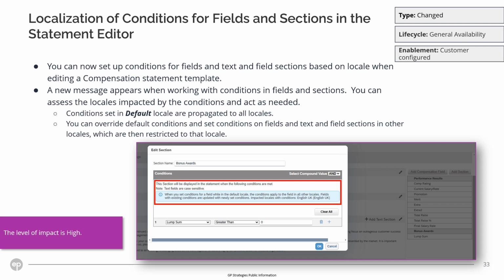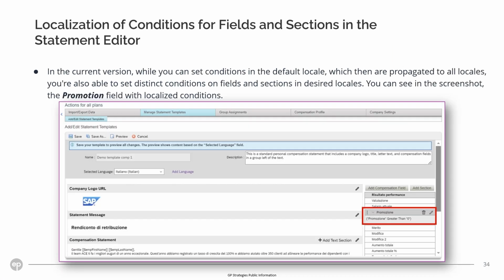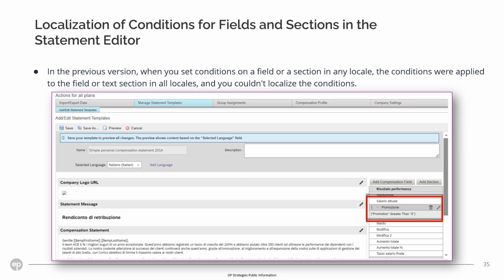You can now set conditions on fields and sections in the desired locales independent of other locales. In the current version, in addition to setting conditions in the default locale and propagating to all locales, you're also able to set distinct conditions on fields and sections in desired locales. In the screenshot, you see the promotion field with localized conditions. In the previous version, when you set conditions on a field or a section in any locale, the conditions were applied to the fields or text sections in all locales. You couldn't localize the conditions.